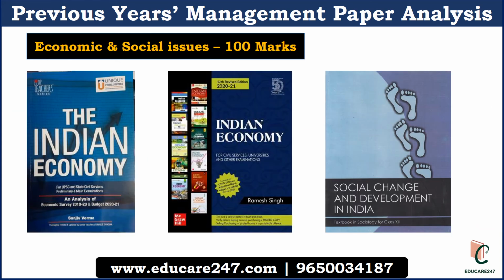Let us see the important books for economic and social issues. For economic and social issues, one can follow a book by Sanjeev Verma, The Indian Economy, or a book by Ramesh Singh, Indian Economy. One can follow one of these books. You don't have to follow both the books. And for social issues, one can follow the Class 12 NCERT book, Social Change and Development in India. So this is sufficient for your ESI preparation for RBI Grade B.